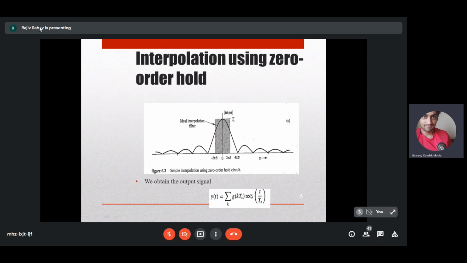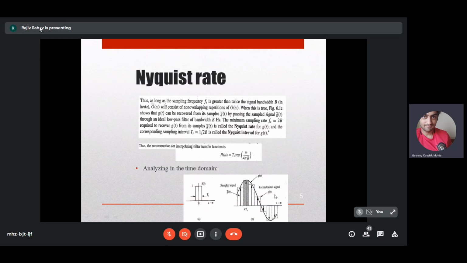So you can write the output signal y of t as g of kTs into rect of t by Ts. You are multiplying g of kTs with rect of t by Ts to get y of t. This is a zero order hold interpolation that you are doing.